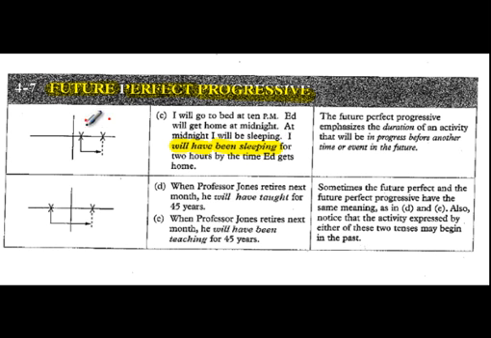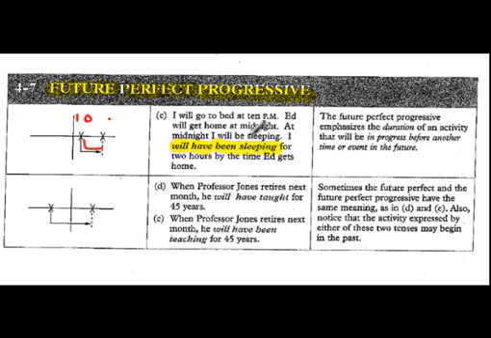What we have in the chart is the first action connects to the second action, and the second action is another future action that happens later on. So let's do the math with this. I go to bed at 10, and that's the first action, and you see that's done in simple present because it's habit, routine, schedule.